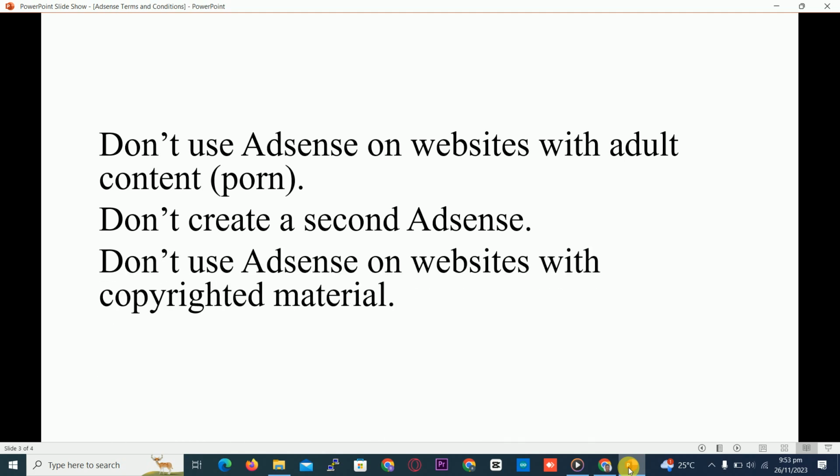And also, don't use AdSense on a website with copyright material. Maybe you pick some pictures from Google and other places. When you do that, Google will see it, and since you have AdSense on your website, Google will terminate it. Google doesn't like this.